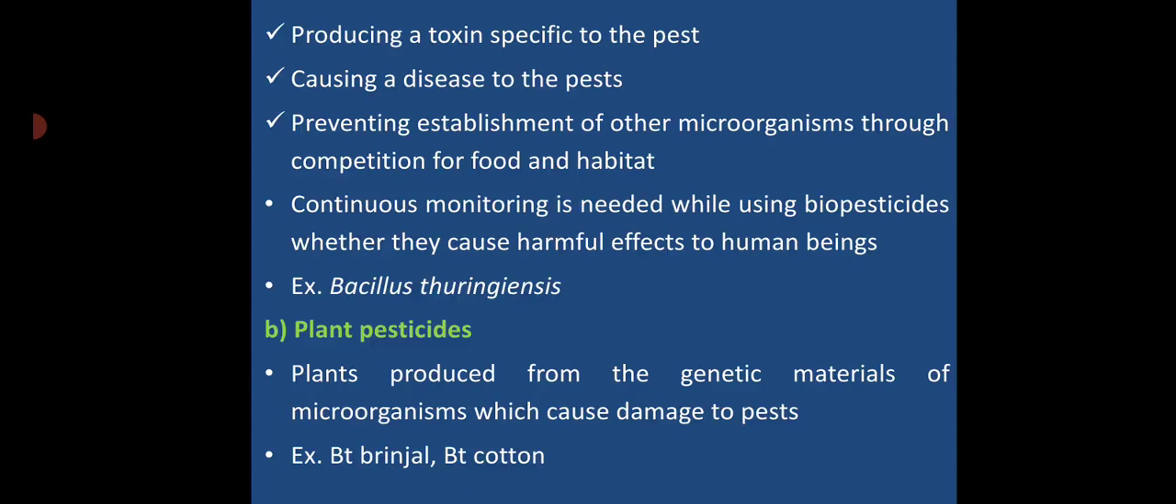The second type is plant pesticides. Usually the plants are created artificially by using genetic engineering techniques to create plants resistant to the pest. Examples are BT brinjal and BT cotton. BT means Bacillus thuringiensis. Here the genes from Bacillus thuringiensis are excised and inserted into the plant cells to create new plants. That is called BT plant varieties.